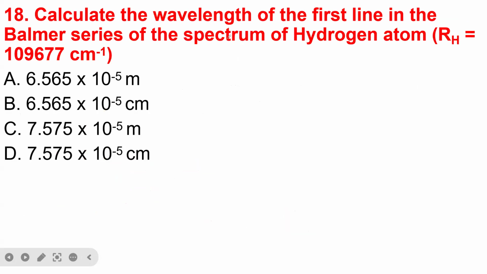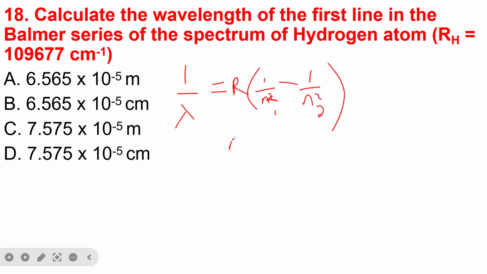So then the last, which is not actually the least, is how to calculate the wavelength of the first line in the Balmer series of the spectrum of hydrogen atoms. So this is also very simple. If you want to calculate the wavelength, we say 1 all over lambda is equal to the Rydberg constant times open bracket 1 all over n1 square minus 1 all over n2 square.